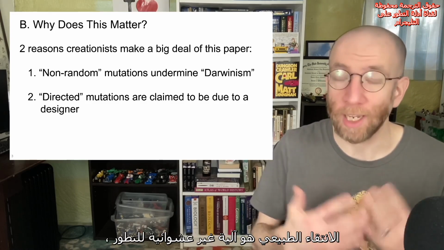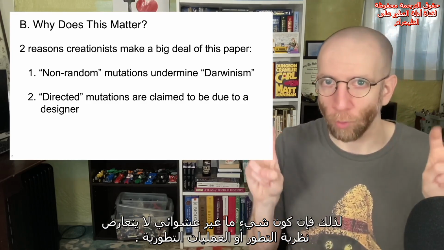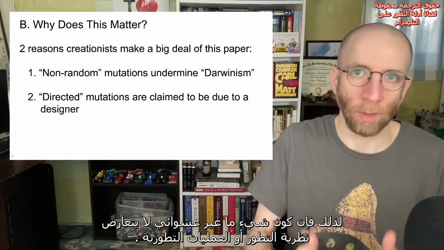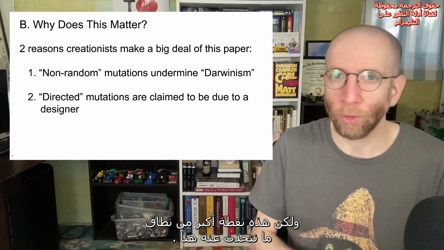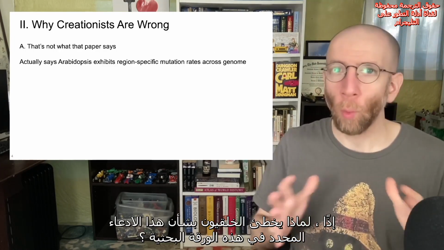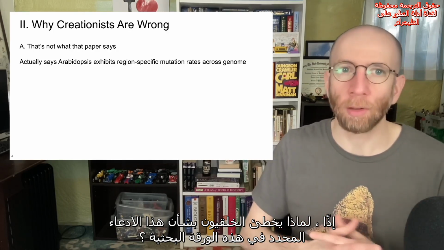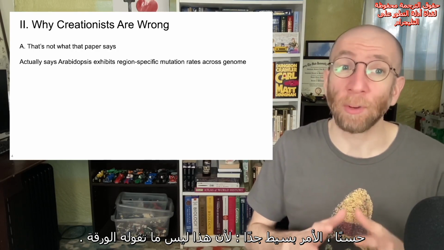Natural selection is a non-random mechanism of evolution. So something being non-random does not preclude evolutionary theory or evolutionary processes. But that's a bigger point that's beyond the scope of what we're talking about here. So why are creationists wrong about this particular claim in this particular paper? Well, it's actually really simple, because that's not what the paper says.